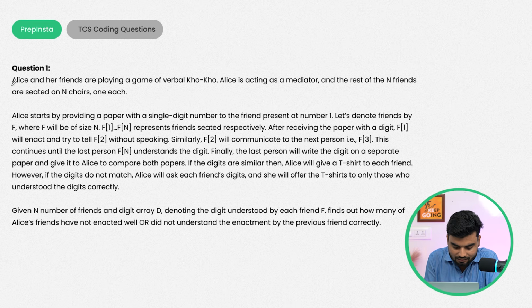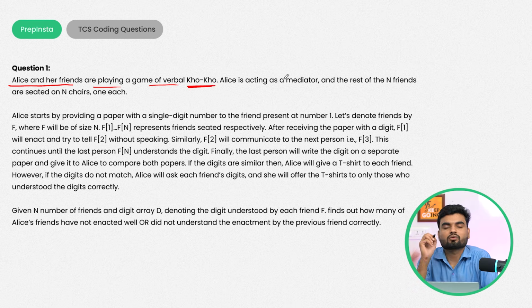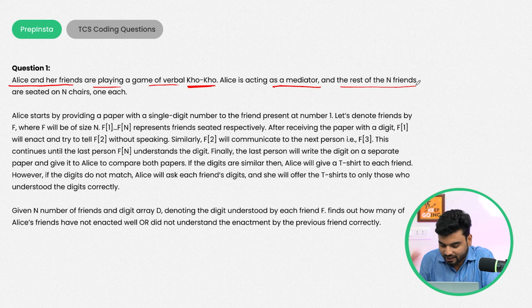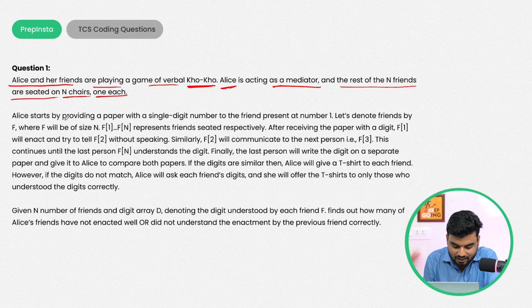The problem says, Alice and her friend are playing a game of Barbul Kho. Kho you already know, but anyway, we'll understand the rule again here. Alice is acting as a mediator, and the rest of the N friends are seated on N chairs, one each. Alice is the mediator, and the other friends are sitting on the chairs. Alice starts by providing a paper with a single digit number to the friend present at number 1. Whoever is present at the start, to that person Alice will give a chit.